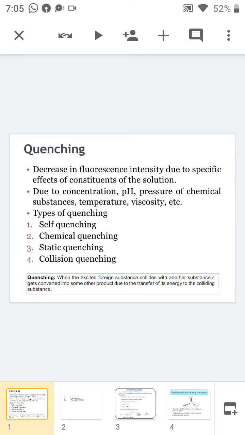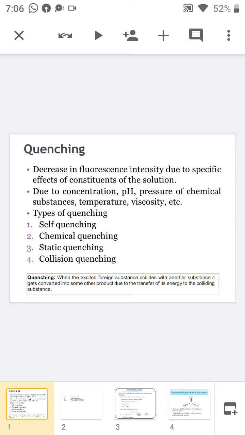Everybody, today we are discussing the next topic of the photochemical reaction, that is quenching. Quenching means, we have already studied the Jablonski diagram, in which the molecule is excited, undergoing excitation due to the absorption of radiation. In the excited state, we know that the excited state is highly unstable and it will return back to its ground state by liberating its energy.